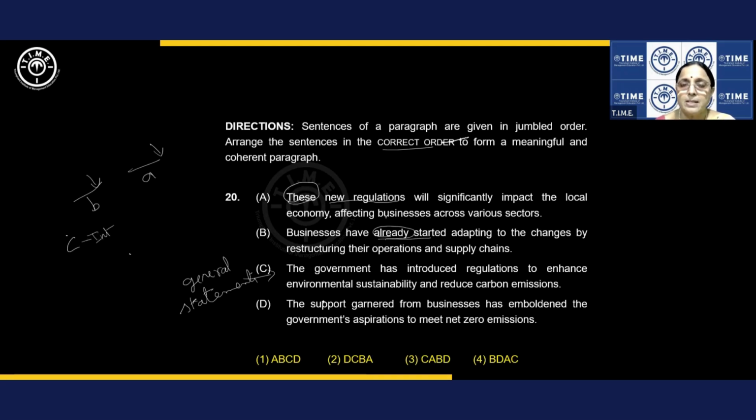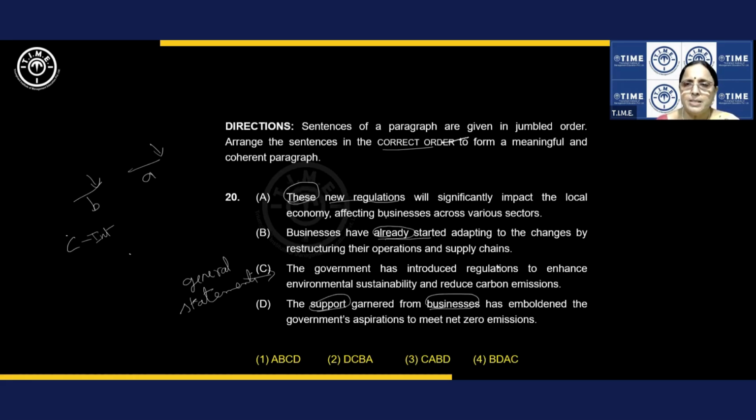And then the support garnered from businesses has emboldened, encouraged, the government's aspirations to meet net zero emissions. Fine. So this also is a continuation statement. That's what all this will help you, right? You have some idea.